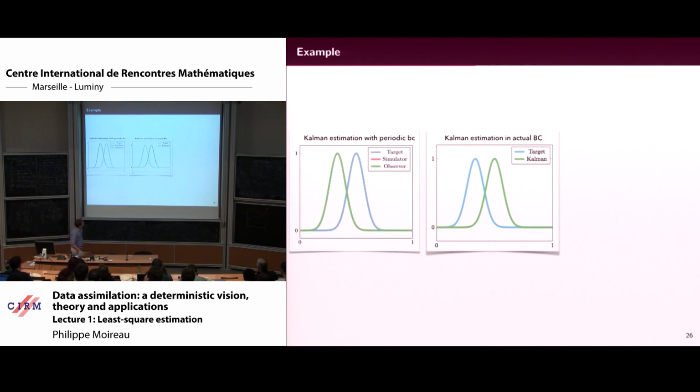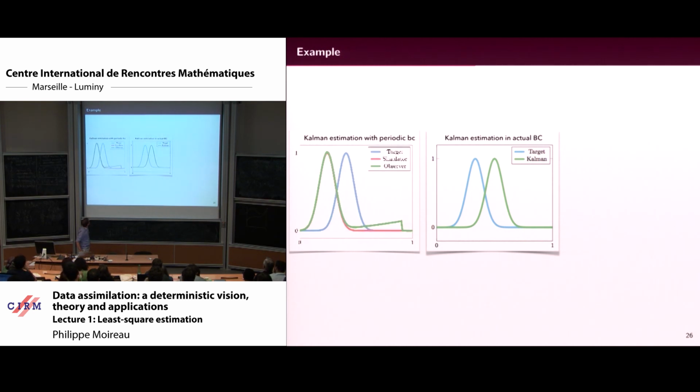So, target in blue, simulator means the wrong one, so you start from a wrong initial condition, and observer means the Kalman guy. Okay, estimator. Observer and estimator are synonyms. So you start from the red one, but the green one converges to the blue one in only one iteration.